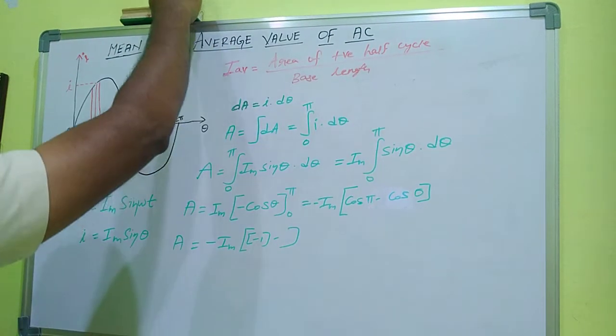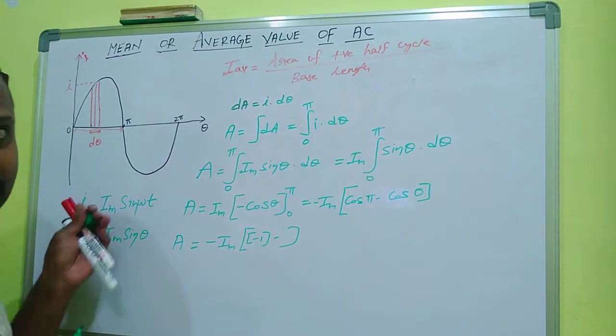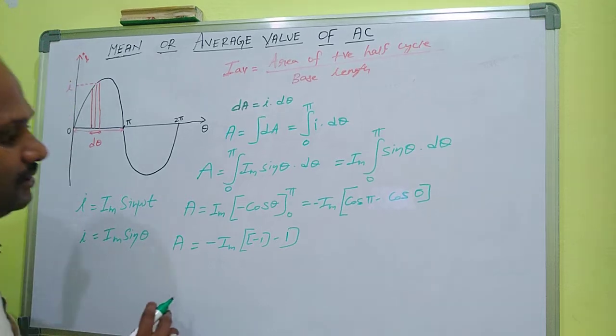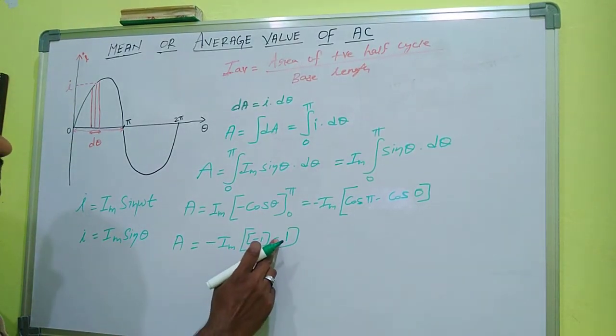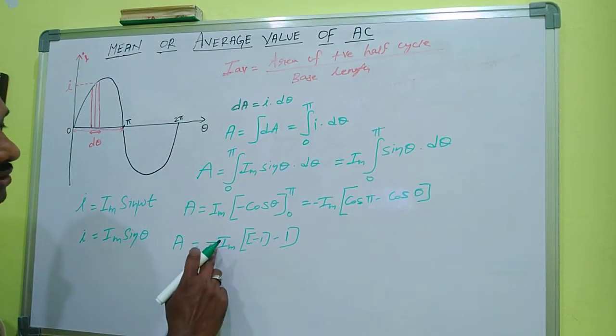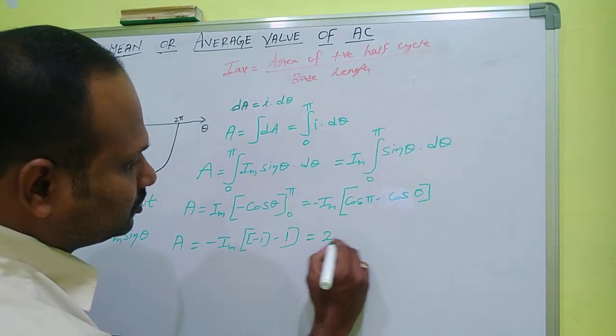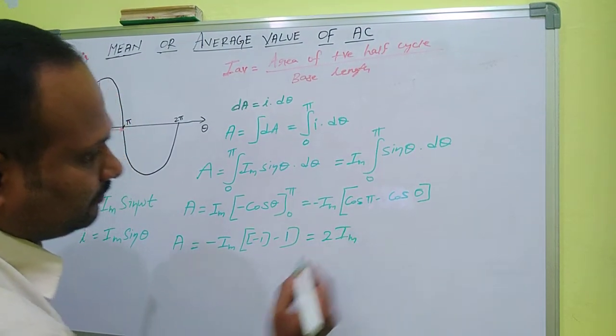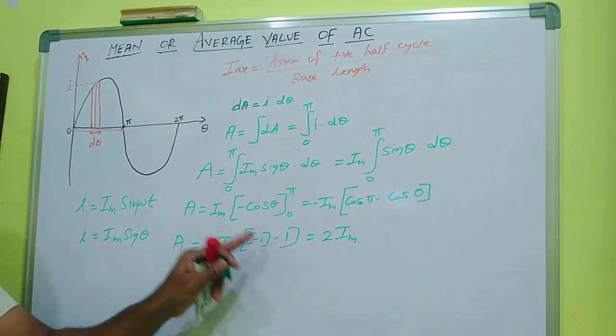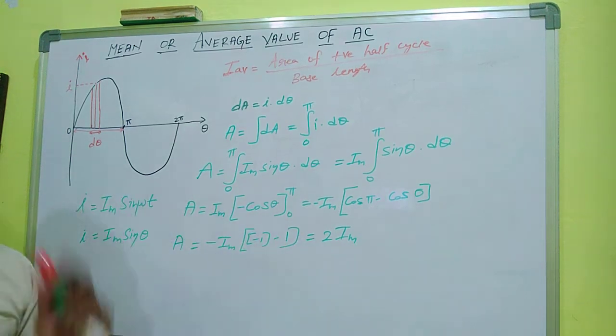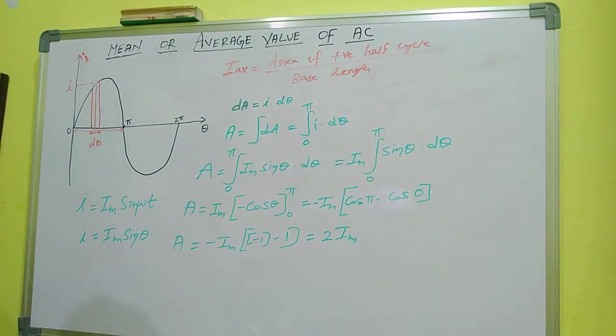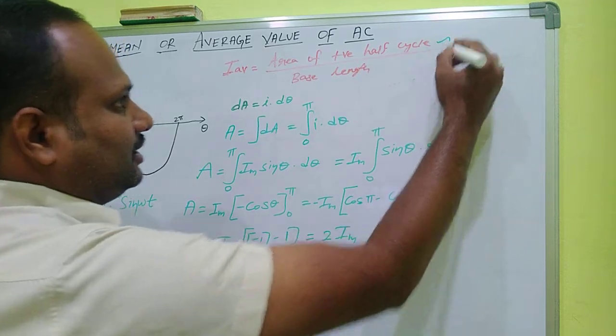Yes. So here minus 1 minus 1, that is minus 2, into minus Im is equal to 2Im. So now we have found the area.